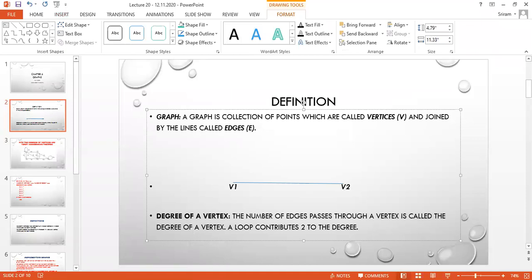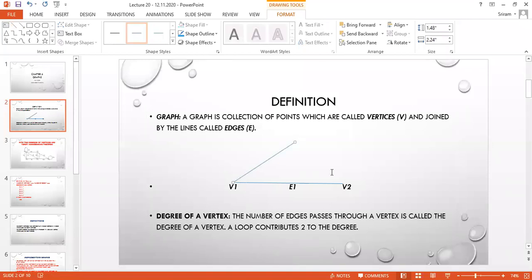The line joining these 2 points is called an edge. I am going to take this as E1. Like this, I can have any number of lines. For example, I am having another line from here to here. So here this is V1, V2, and I am going to take this as V3.